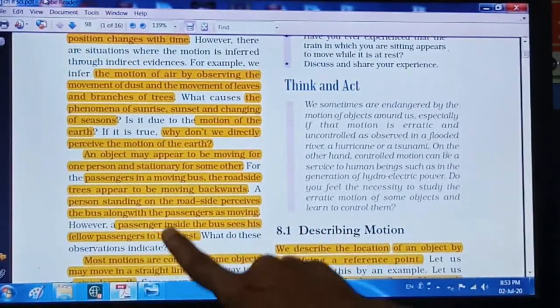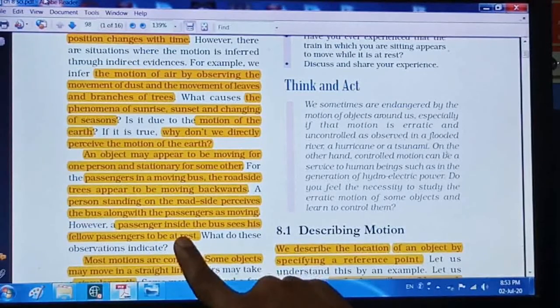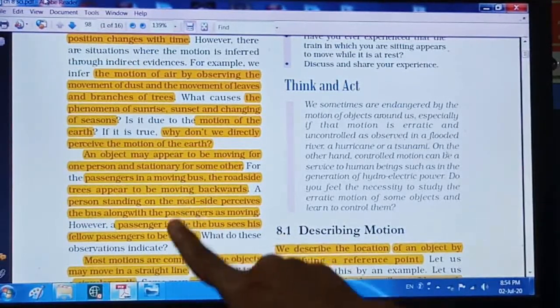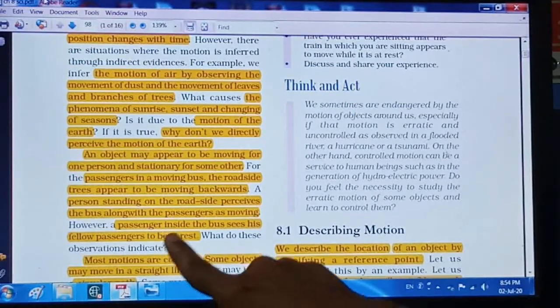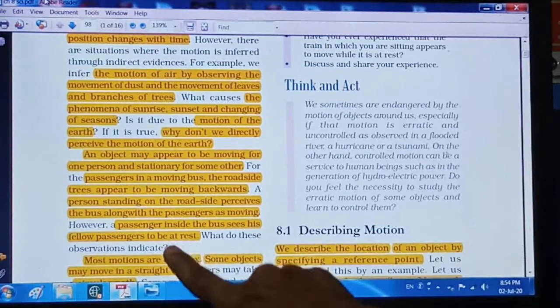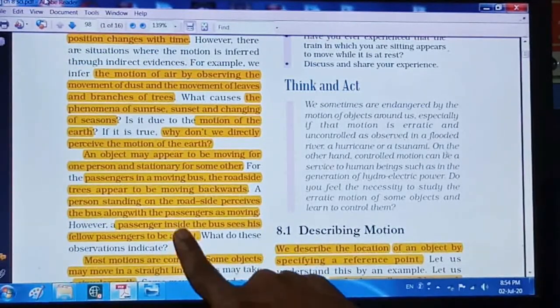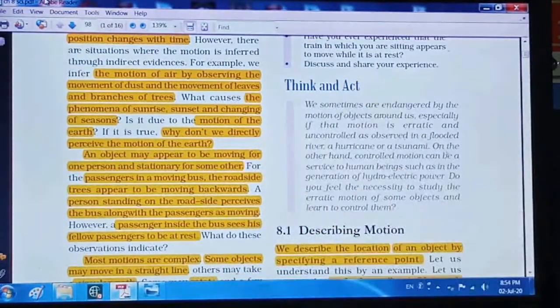This is the condition we have along with the earth. Our earth is a bus and we all are passengers in that bus. So that's why we all feel that we are at rest, we are stable, but actually we are in motion, right?